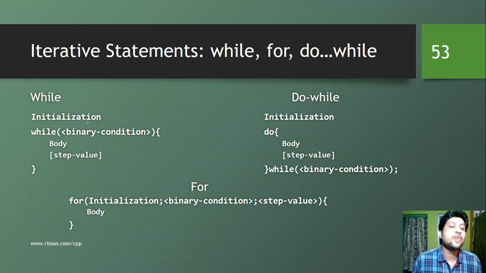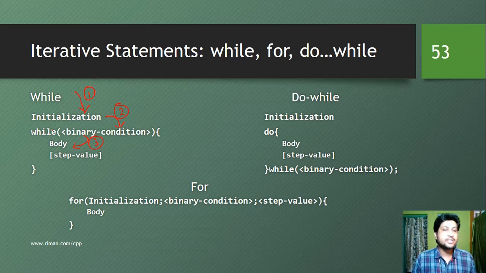So what is happening in a while loop? First the control comes into the initialization step. So this is the first step. Then it checks for the condition. So this is the second step. If this condition is true, it will move into the body. That means this is the third step.